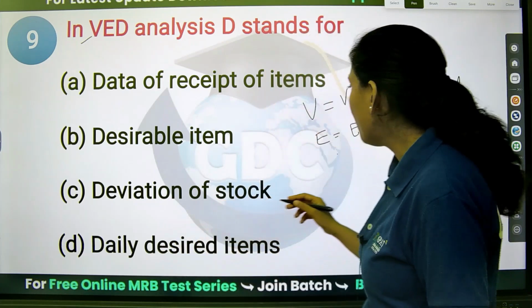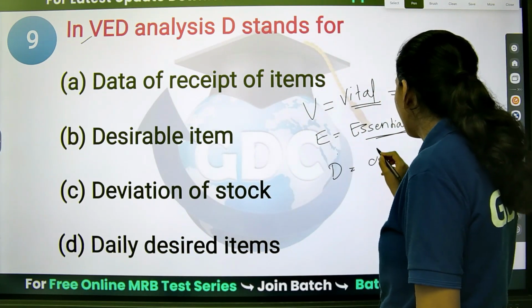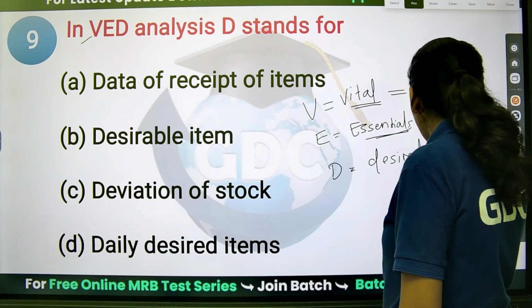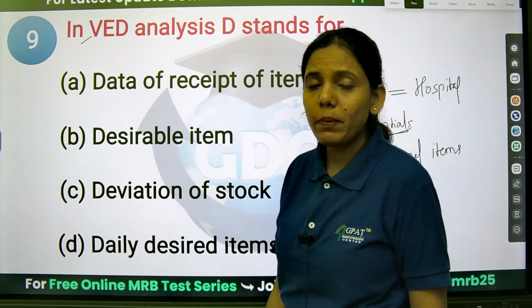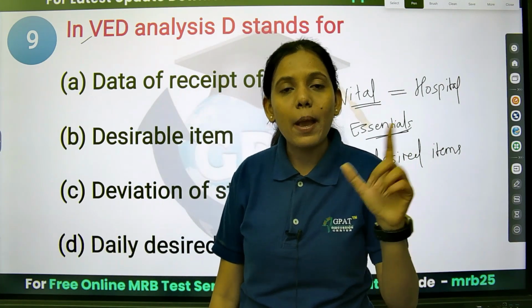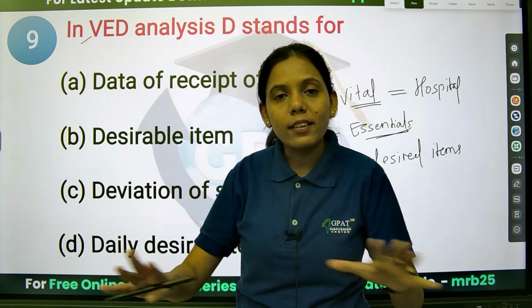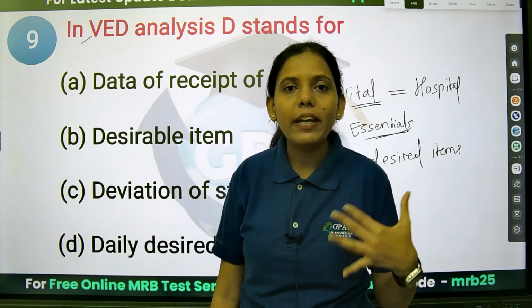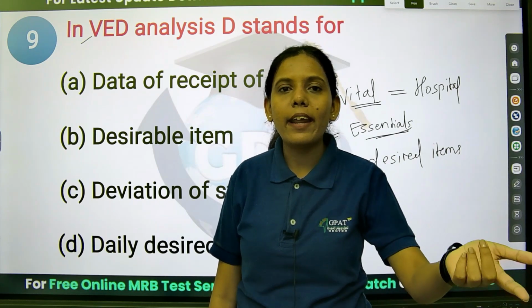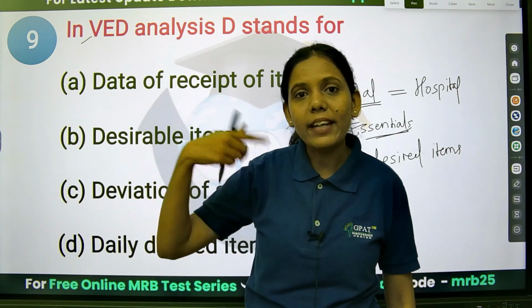Next comes your desired items. D stands for desired items. Desired items are those which, if absent, nothing is going to happen. For example, in our day-to-day life, if somebody wants pizza, that is a desired item.